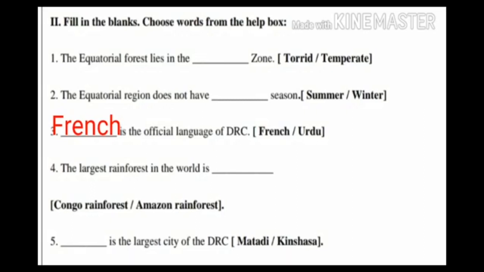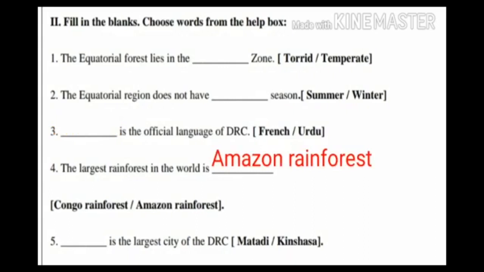Fourth question. The largest rainforest in the world is dash. Option Congo rainforest or Amazon rainforest. The answer is Amazon rainforest. The largest rainforest in the world is Amazon rainforest.